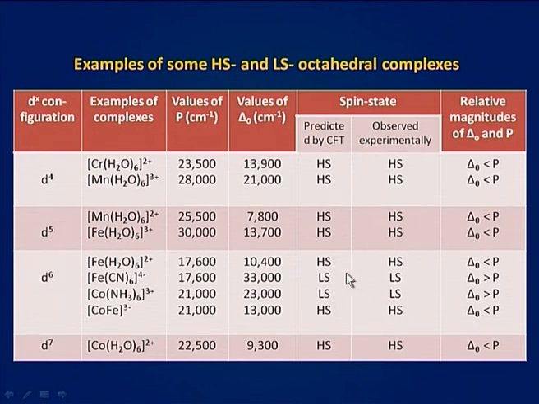From this table, it may be seen that spin state of the complexes predicted by CFT is the same as that observed experimentally. In every case where delta O is less than P, a high spin complex is formed, and in case delta O is greater than P, a low spin complex is formed. This discussion shows that crystal field theory can be used to predict the magnetic properties of the complexes.